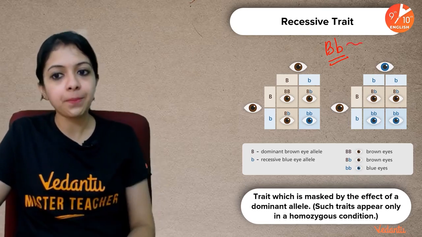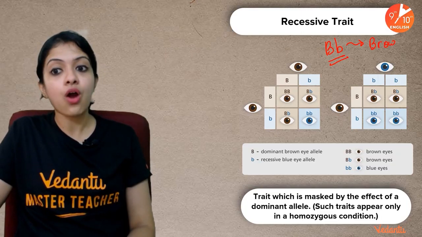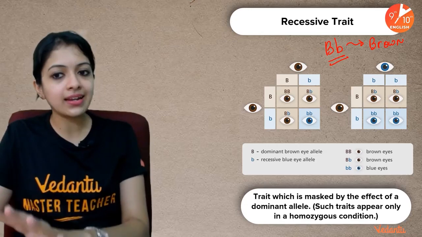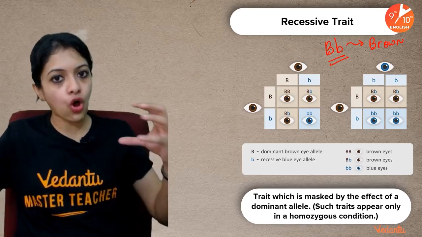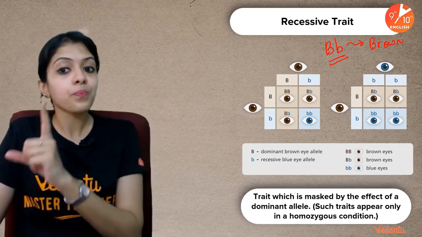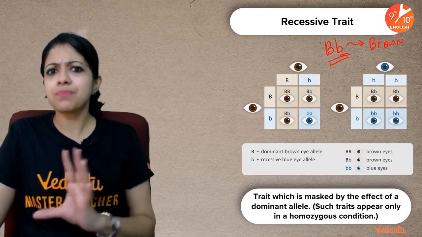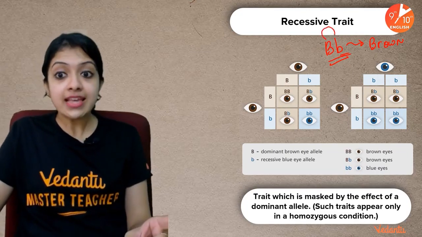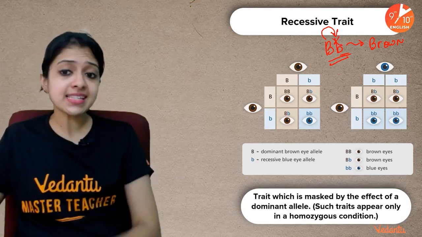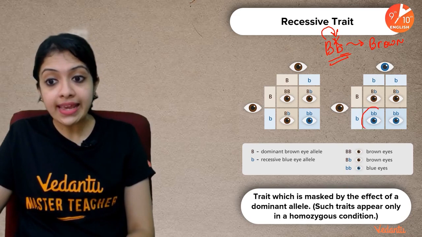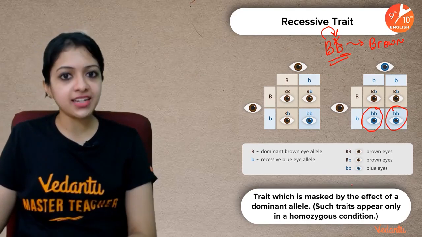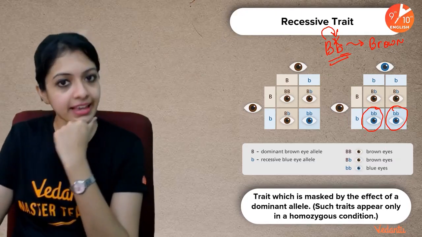Phenotypically, a capital B small b is expressed as brown eyes. This doesn't mean that genetically there is no blue eye color allele. Although genetically the makeup is a combination of brown eyes and blue eyes, the alleles are heterozygous, as you can see. The blue eye allele couldn't be expressed because the dominant one is masking the effect of the recessive allele. The recessive trait can be expressed only in a homozygous condition. The small b is the only condition where the blue eye color can be expressed.